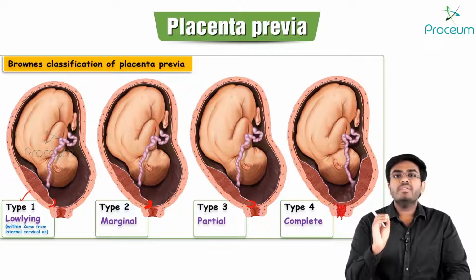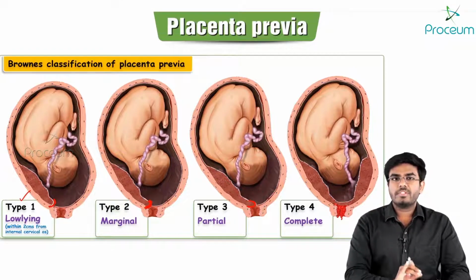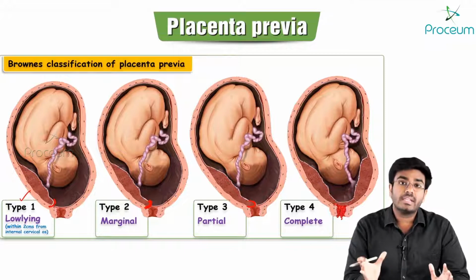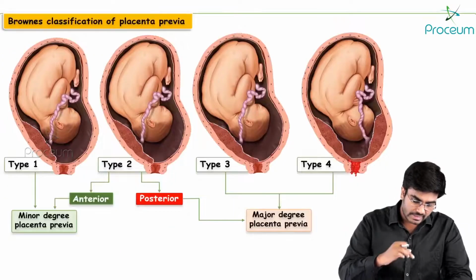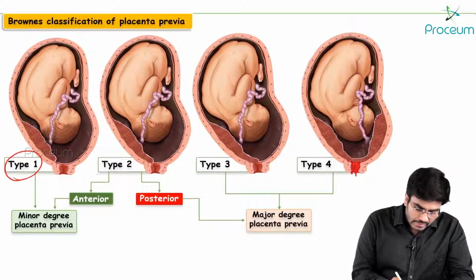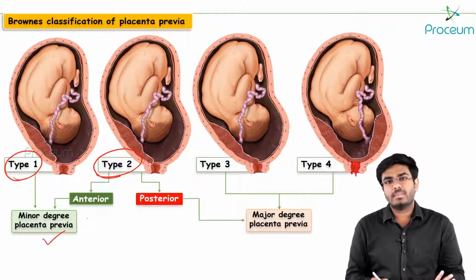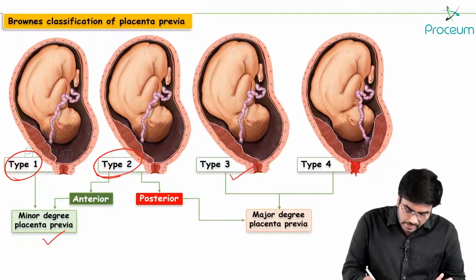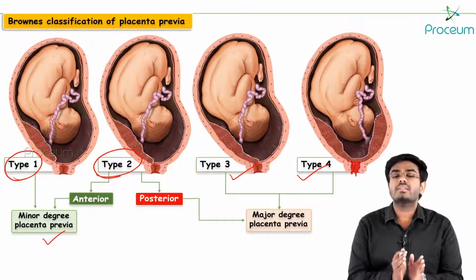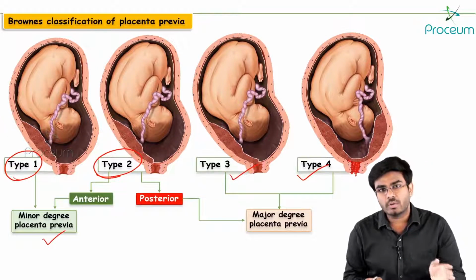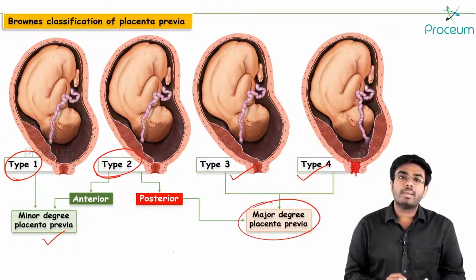If they ask you which types of placenta previa are minor degree, which means not that bad, not that dangerous, and which are considered major degree placenta previa, we will see in this slide. Type 1 and type 2 are usually considered minor degree placenta previa. Type 3 and type 4 are a little bit more risky. Why? Because the internal cervical os is getting closed. In type 4, complete closure. In type 3, partial closure. So type 3 and type 4 are major degree placenta previas.